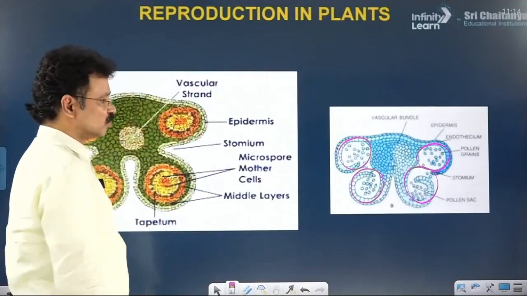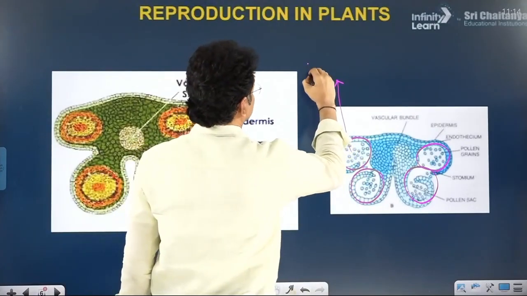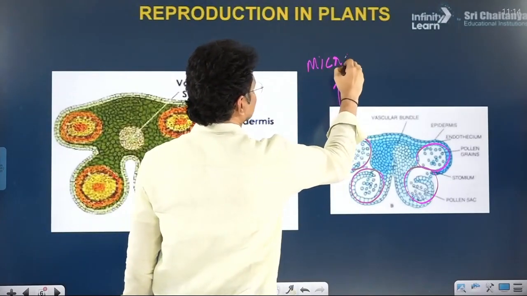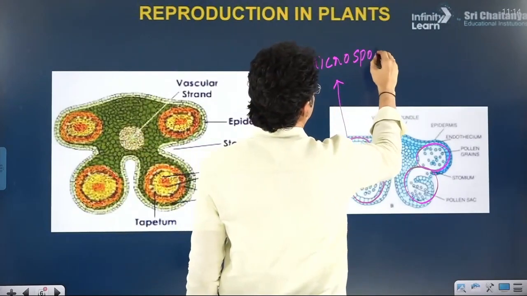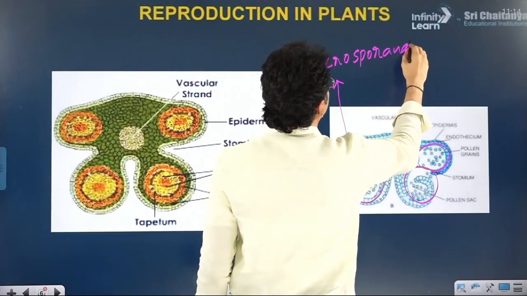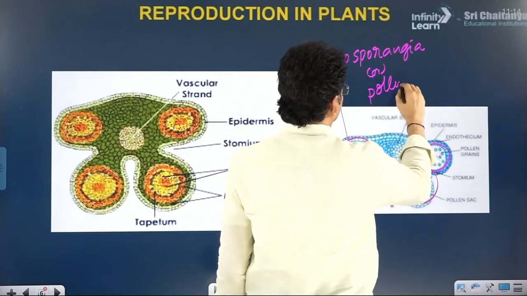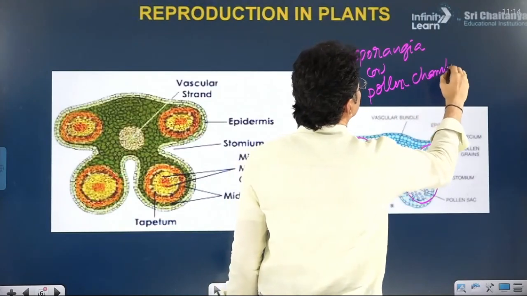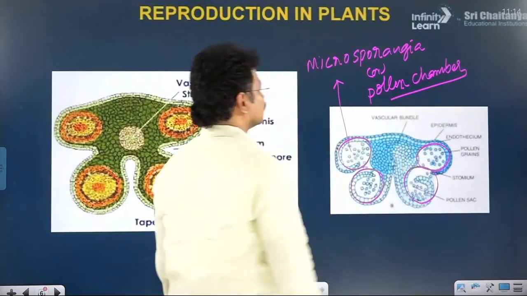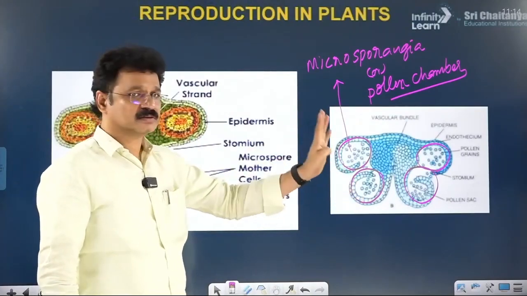The name of this chamber is microsporangium. Another name of it is pollen sac or pollen chamber.